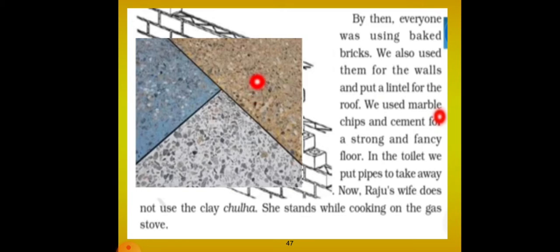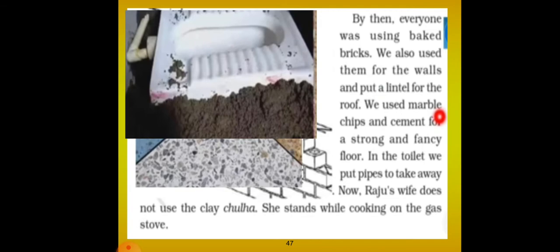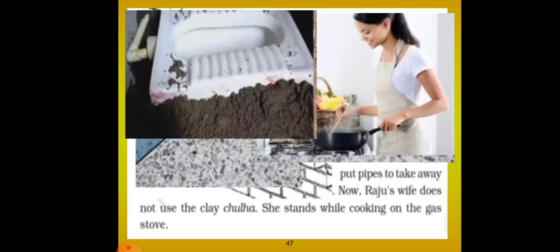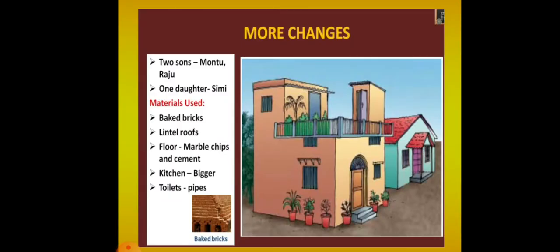You can see here the marble chips, different colored marbles are available nowadays, which they used for the floor. And also in the toilet they used pipes to take away the waste. You can see for the toilet they had used the pipes to take away the waste. So the waste is taken away. And also you can see Raju's wife, she is not using a chola but she is using a cooking gas stove, and she is standing and cooking.